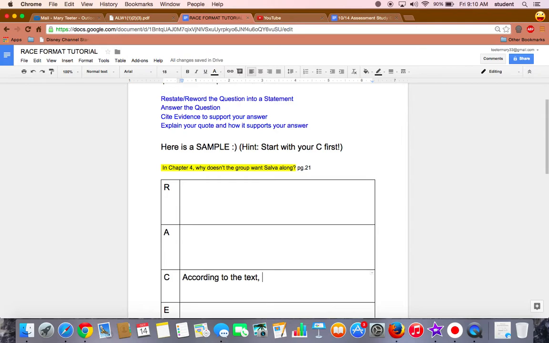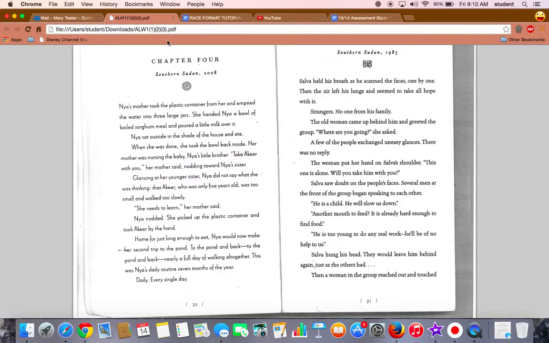And the next thing I need to do is to tell who says the quote. Sometimes it'll be Salva saying the quote. Sometimes it'll be the author who says the quote. In this case, though, it is one of the men at the front of the group. One of the men.